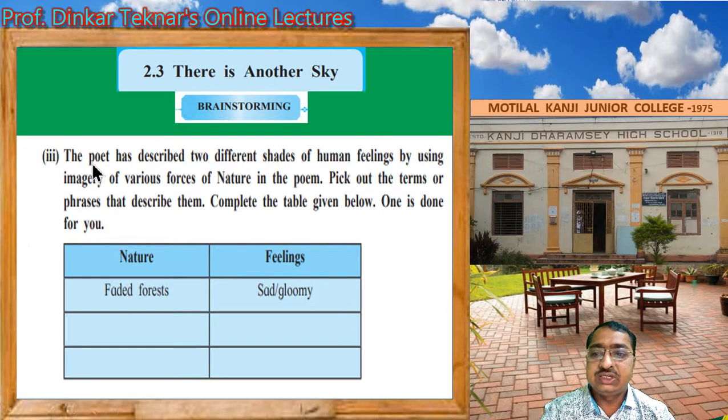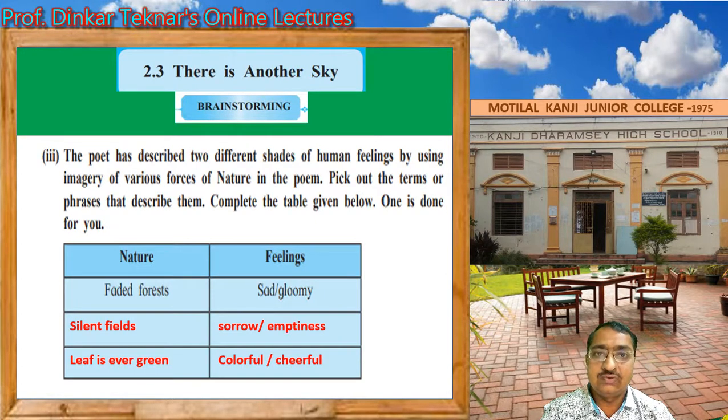In the next activity, the poet has described two different shades of human feelings by using imagery of various forces of nature in the poem. Pick out the terms or phrases that describe them. Complete the table given below. One is done for you. Here, nature and feelings. For example, faded forests show sad or gloomy. Then silent fields, sorrow or emptiness in life. Then leaf is evergreen, which shows colorful or cheerful life.